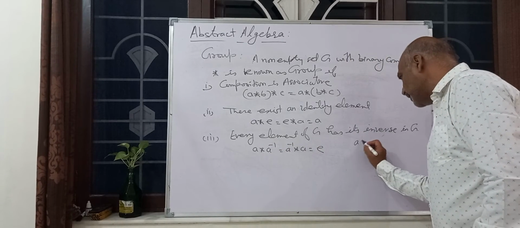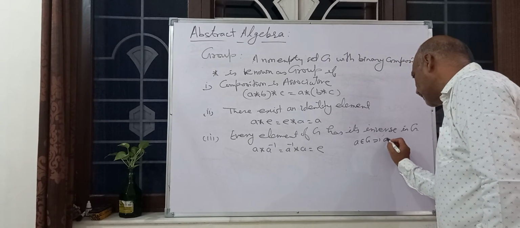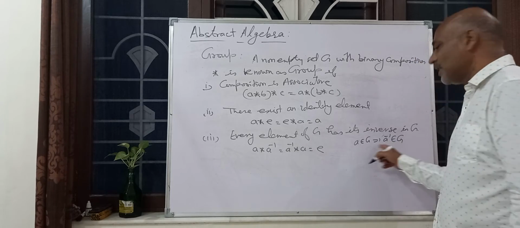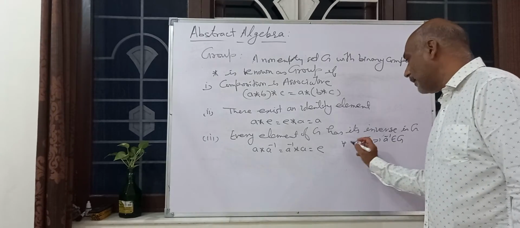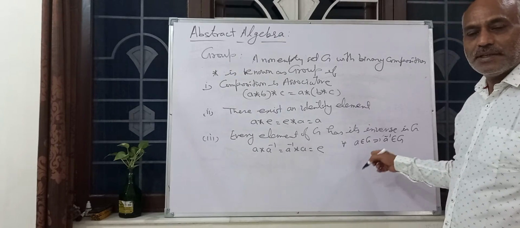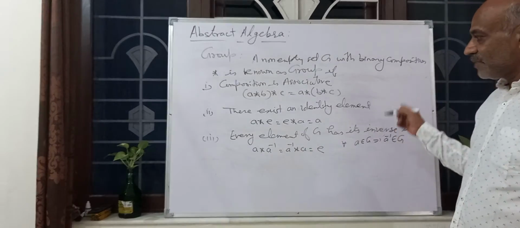If A belongs to G, then A inverse also belongs to G, for all A. Every element has its inverse.